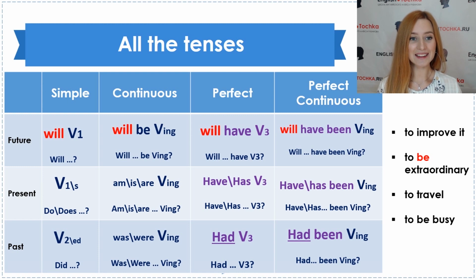Okay, now let's check. So she will be busy. She is busy. She was busy. Future perfect. She will have been busy. She has been busy.